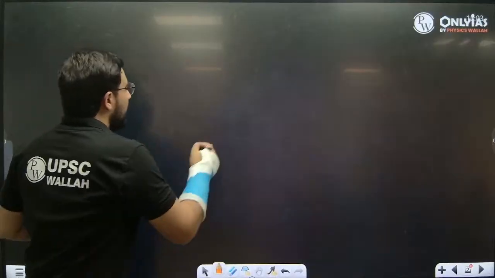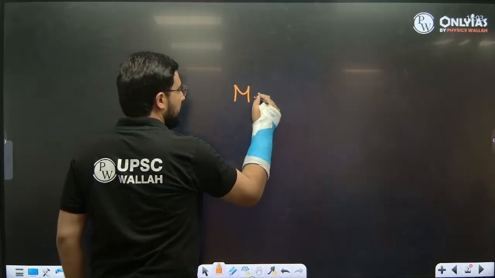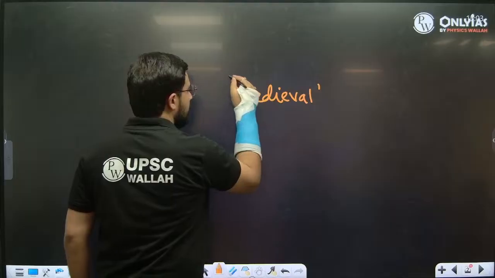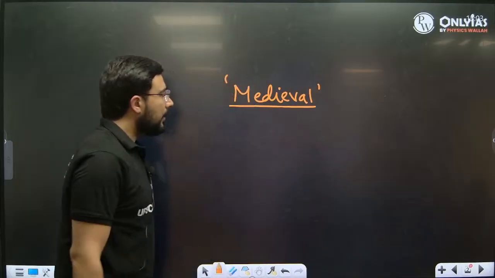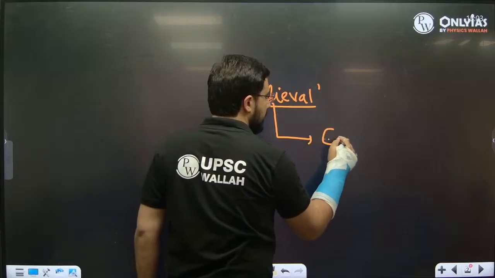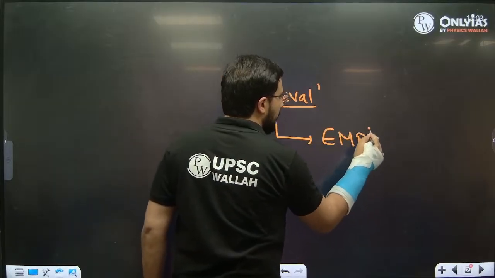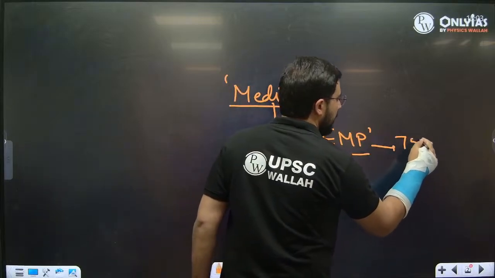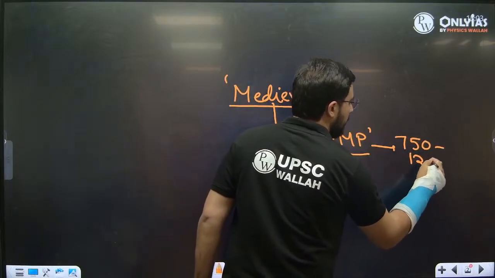ठीक है, स्टार्ट कर। So, good afternoon to all of you. Okay, from today we'll be beginning with medieval. Now, when we discuss about medieval, first we'll discuss the part known as the early medieval period. It is from 750 to 1200 AD.